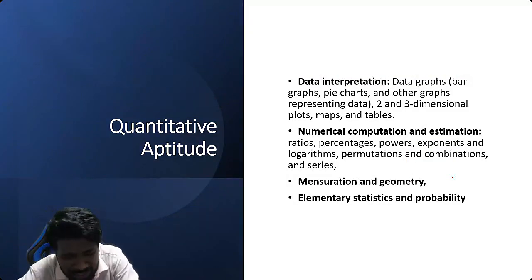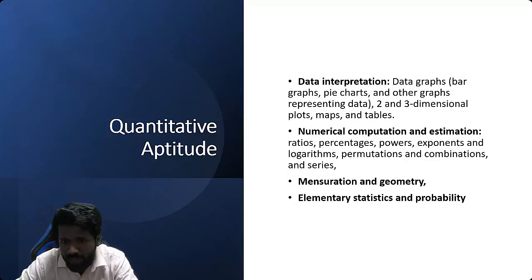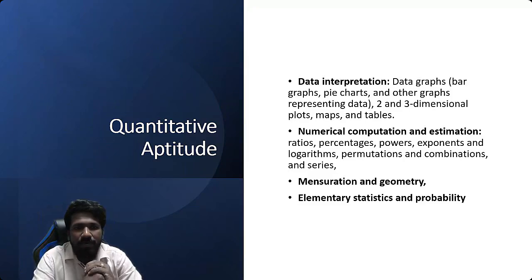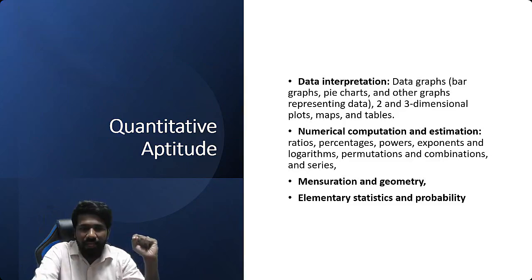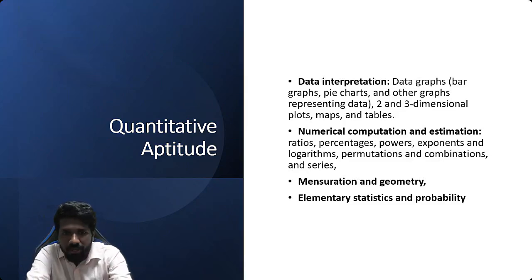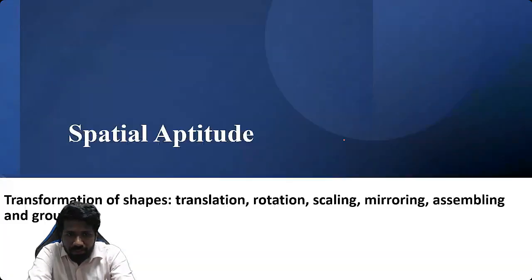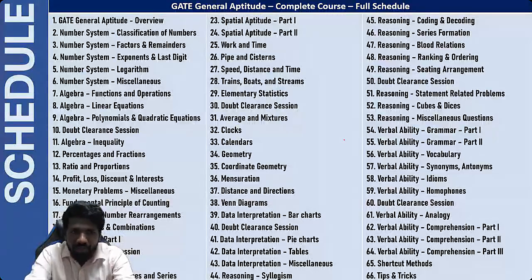Quantitative aptitude का syllabus ऐसा दिया है: data interpretation, numerical computation and estimation, mensuration and geometry, elementary statistics and probability. This is the syllabus mentioned on the website. So let us break it down into more chapters. So quantitative aptitude में क्या-क्या areas आते हैं?